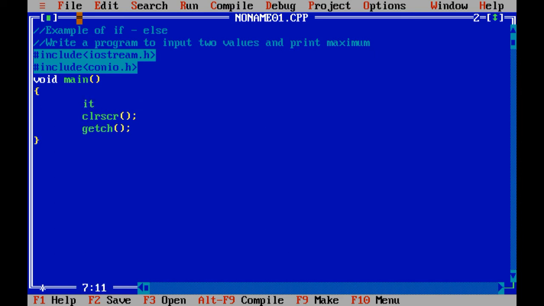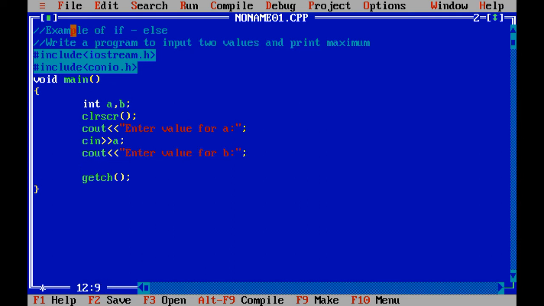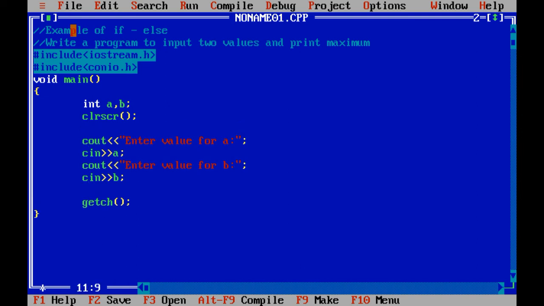Now again we need to declare two variables, integer a and b. Again we need to input values inside those variables: enter value for a, store that value using cin, enter value for b, store in b. Now here we are using if else demonstration. So if a greater than b, then what you need to print? You need to print a is maximum.